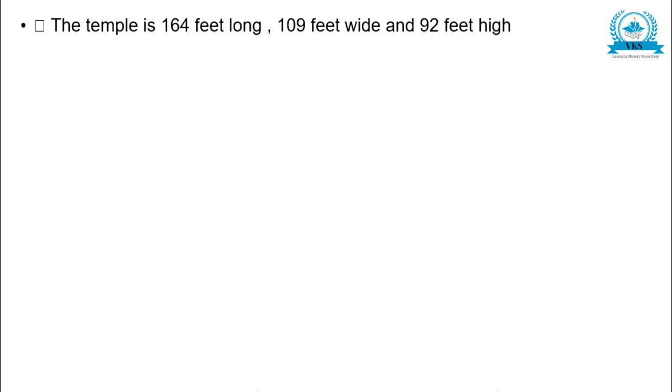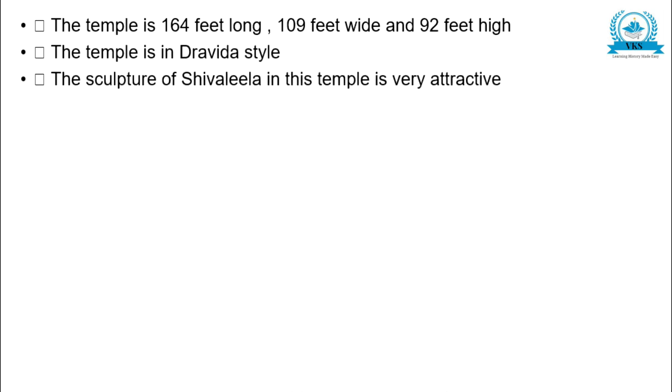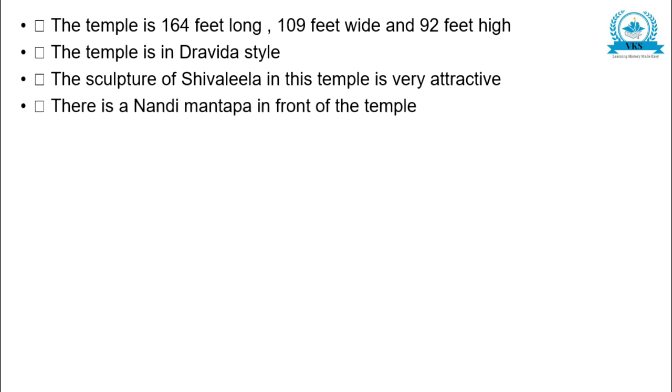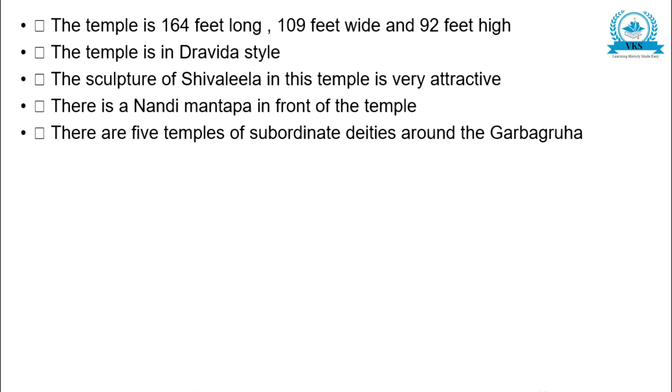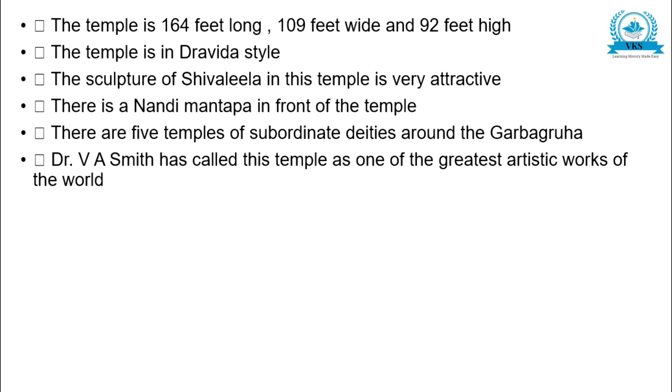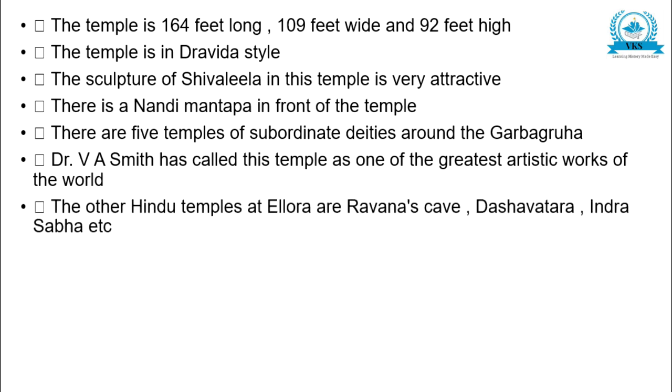The temple is 164 feet long, 109 feet wide and 92 feet high. The temple is in Dravida style. The sculpture of Shiva Leela in this temple is very attractive. There is a Nandi Mantapa in front of the temple. There are 5 temples of subordinate deities around the Garbhagriha. Dr. V.S. Smith has called this temple one of the greatest artistic works of the world. The other Hindu temples at Ellora are Ravana's cave, Dashavatara, Indrasabha, etc.